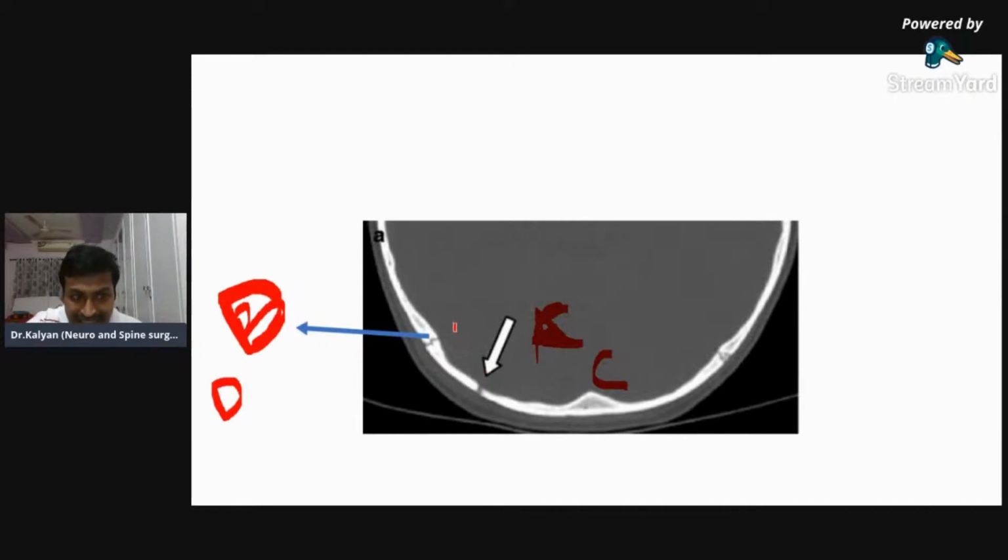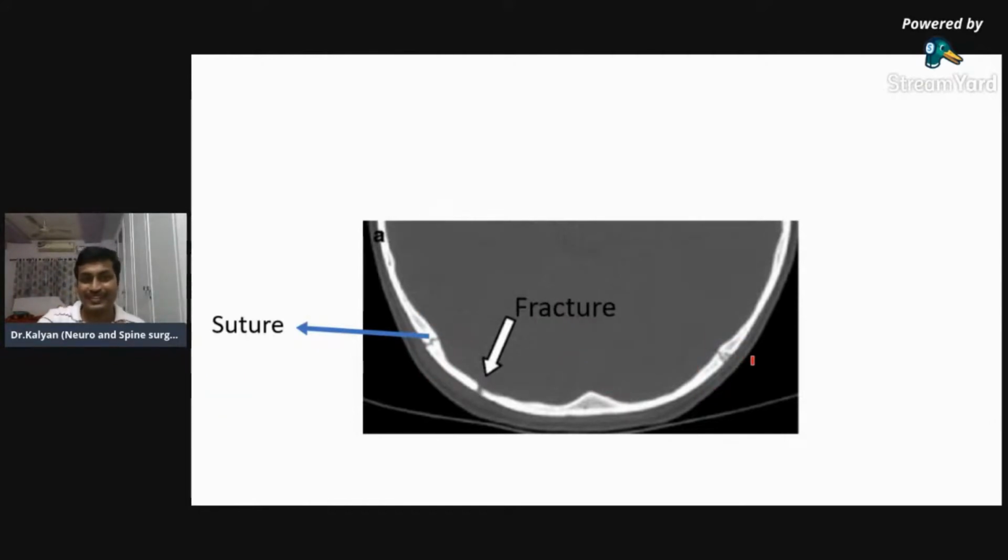And D, when you look at D over here, you can find a similar thing on the opposite side. So if there is something symmetric on both the sides, it's most probably a suture line. So C is a fracture and D is a suture line. Am I clear? If it's symmetrically present on either side and it's zigzag, it's most probably a suture line. Yeah, fine. So now everyone is sure. This was a fracture, this one was a suture line.